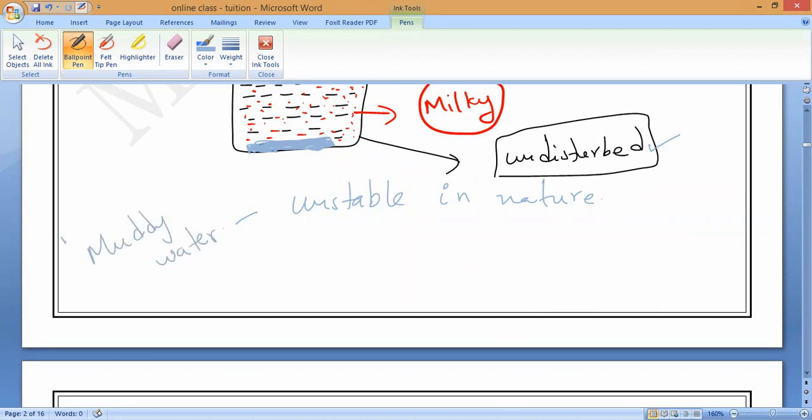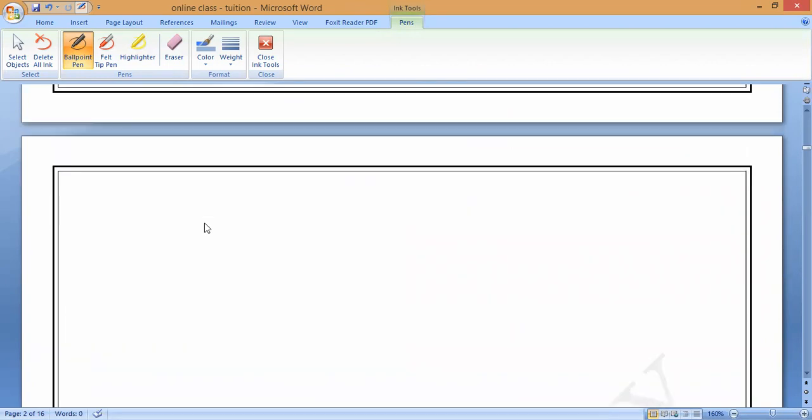Muddy water, sir. Now, observe very carefully. Initially, I take the muddy water into the beaker. I have taken it into the beaker. Now, muddy water contains so many dust particles. Is it yes or no?